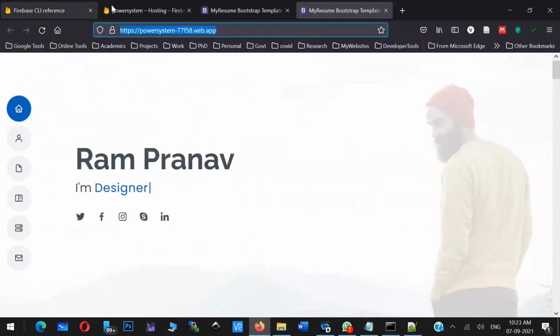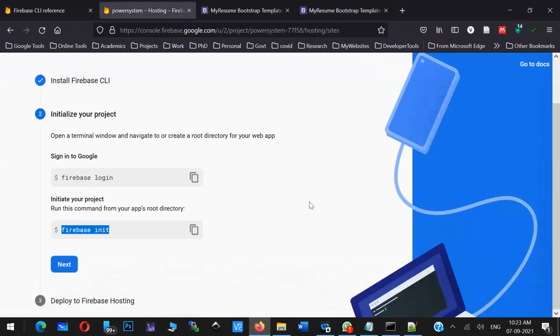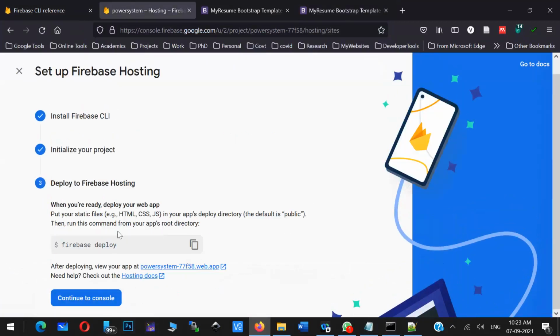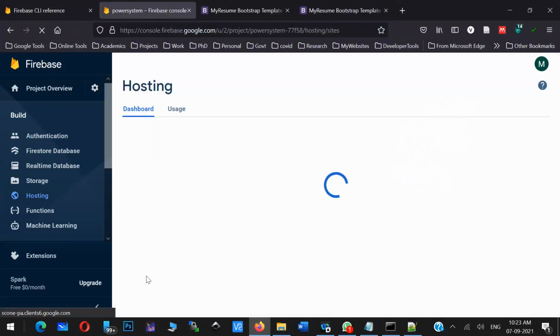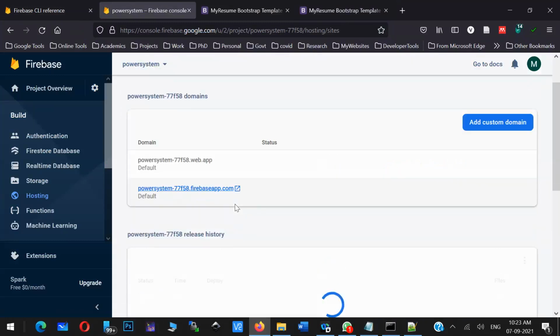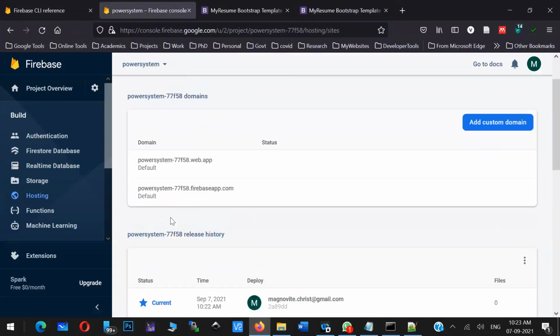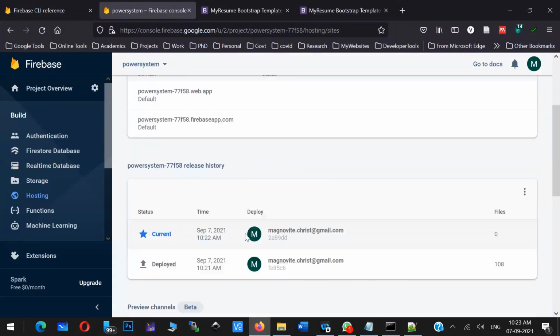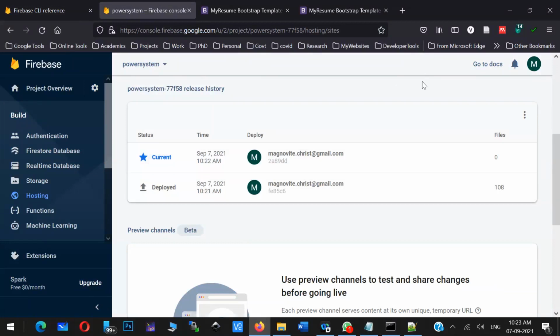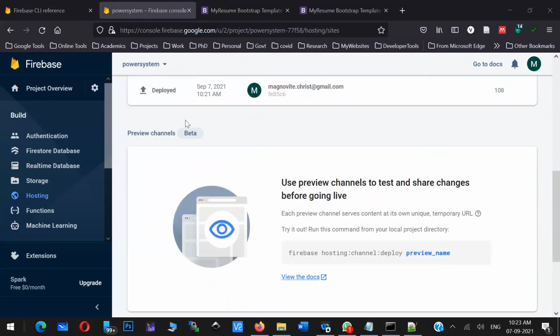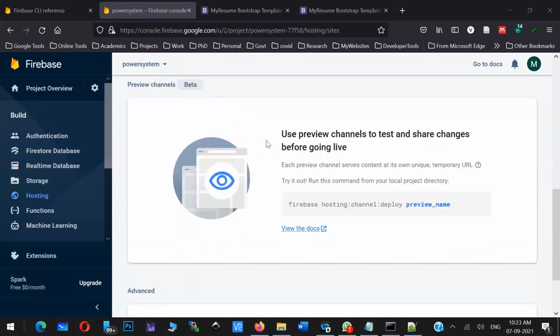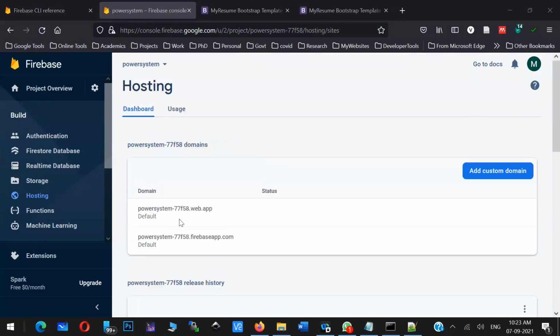If you visit the Firebase dashboard, can you see here? All the hosting details will be displayed here, the URLs and all those things. When you deploy, all these details will come here, and you can see them here.